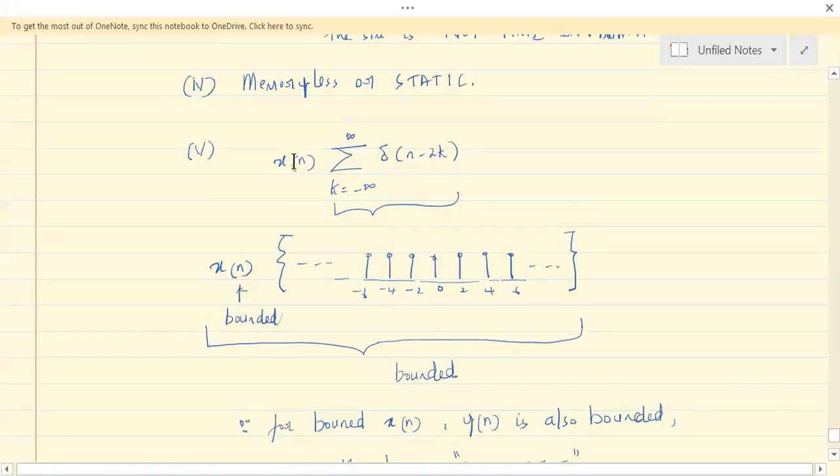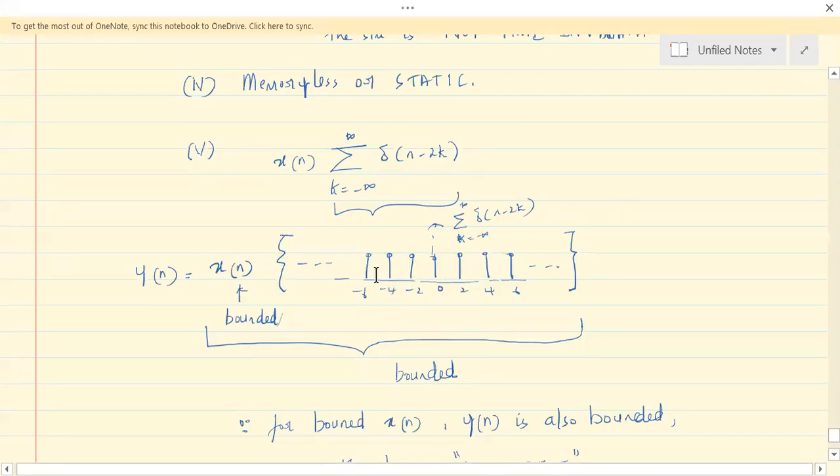Show this. If this is x of n, if you write this, it's actually an advantage, but present it properly. This is your output, y of n, wherein x of n is being multiplied by the summation of delta of n minus 2k, where k is ranging from minus infinity to plus infinity. This is a finite value. These are all ones at n equal to even numbers.